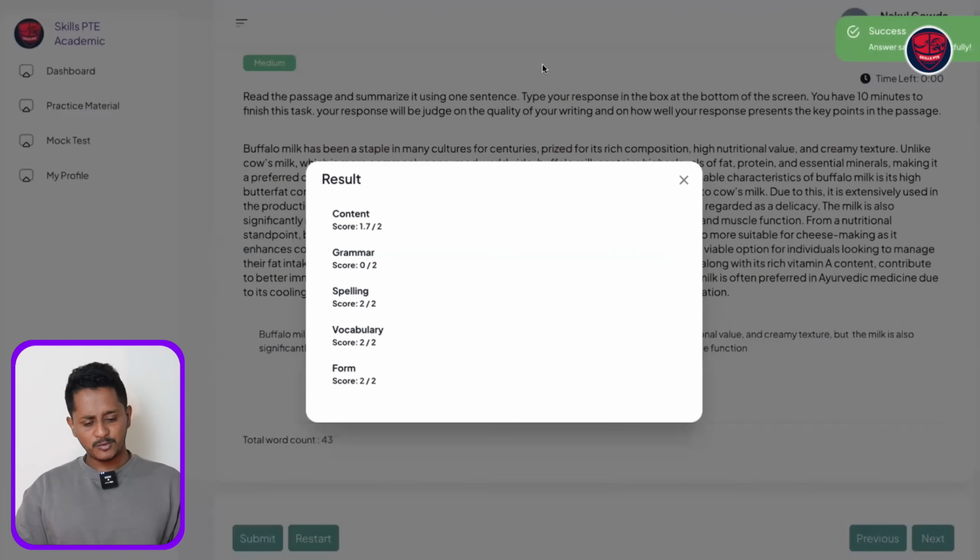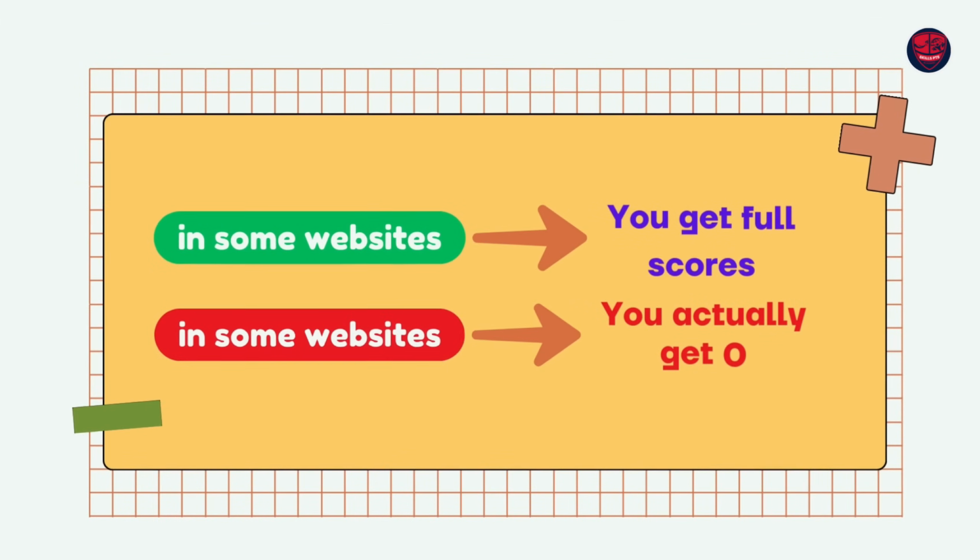Anything above 1.5 is a good score. Spelling is 2, vocabulary is 2, form 2. But if grammar becomes 0, that is not going to work. Remember this. Alright, the next strict rule is the rule because of which in some websites you get full scores, and in some websites you actually get 0, and you come here and comment this is not working. Correct? Understand the strict rule here, understand it very precisely, and accordingly you can modify it.